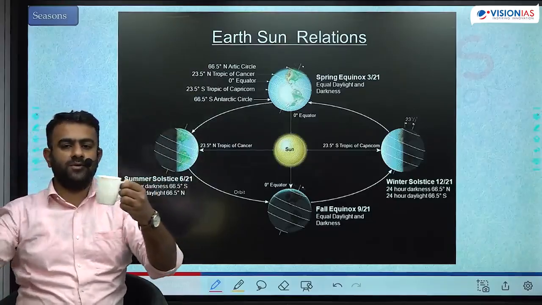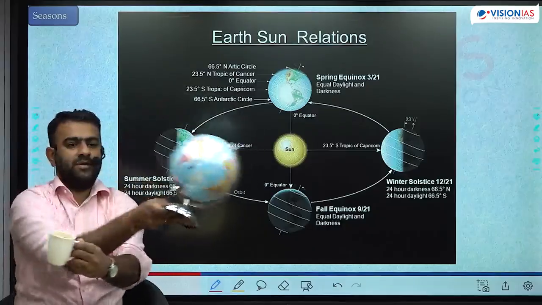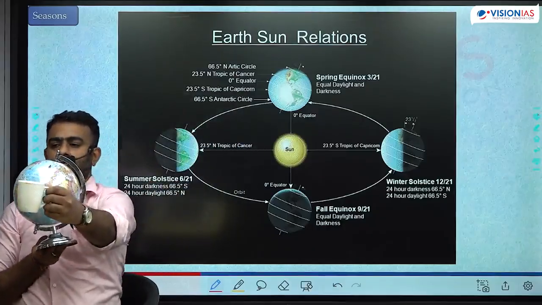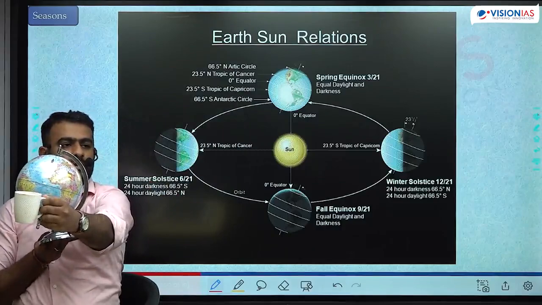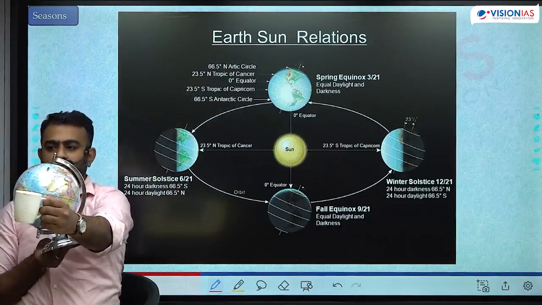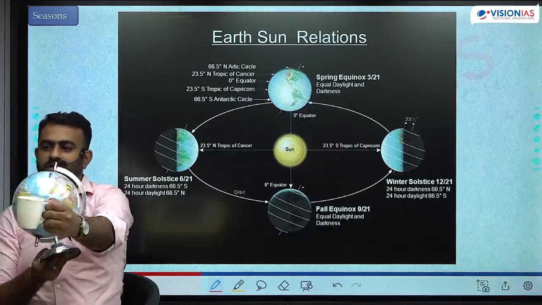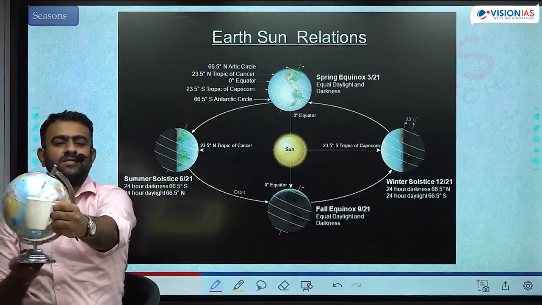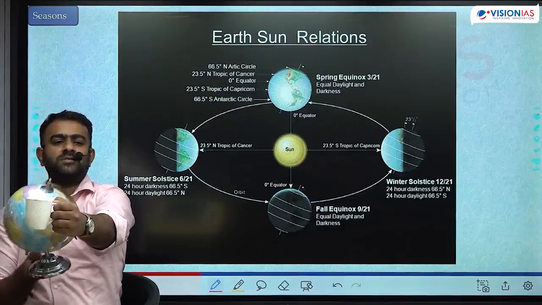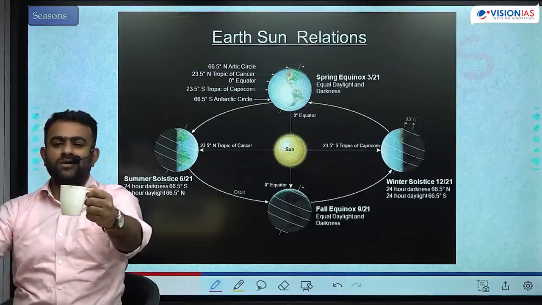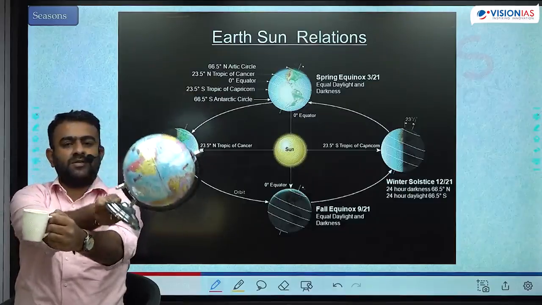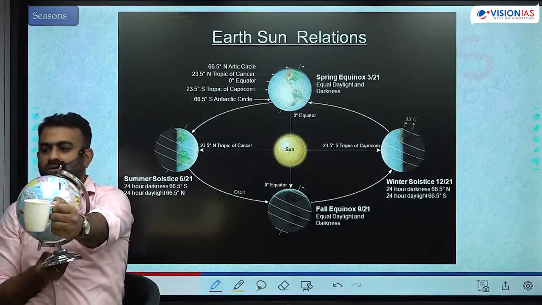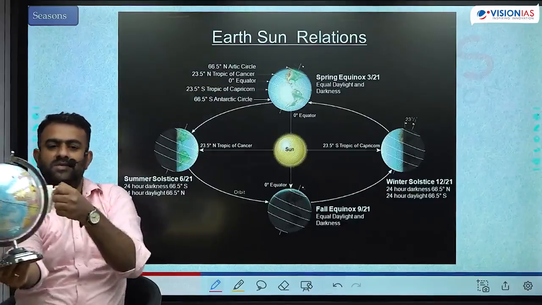As the earth moves from here to here, as well as from here to here, can you see the position? The northern hemisphere is neither towards the sun, nor is the southern hemisphere. Even though tilt is there, the orientation is such that it is neither towards the sun nor away from the sun. When it is towards the sun, this is summer. When it is away from the sun, this is winter. This is neither towards nor away. Same is the case here also.